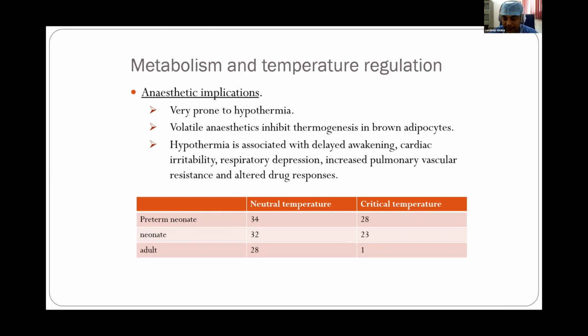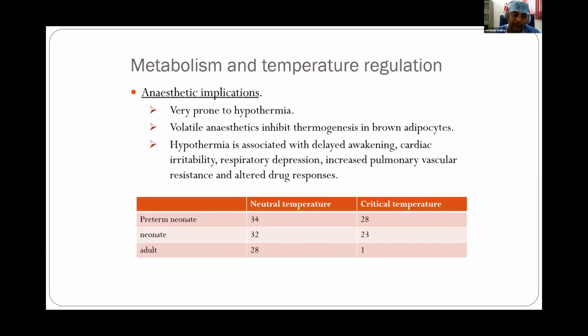The critical temperature is the temperature below which survival is not possible. For an adult it is 1 degree Celsius, but for preterm neonate it is 28 and for neonate it is 23. So they are very prone to developing hypothermia and we have to take that into account.